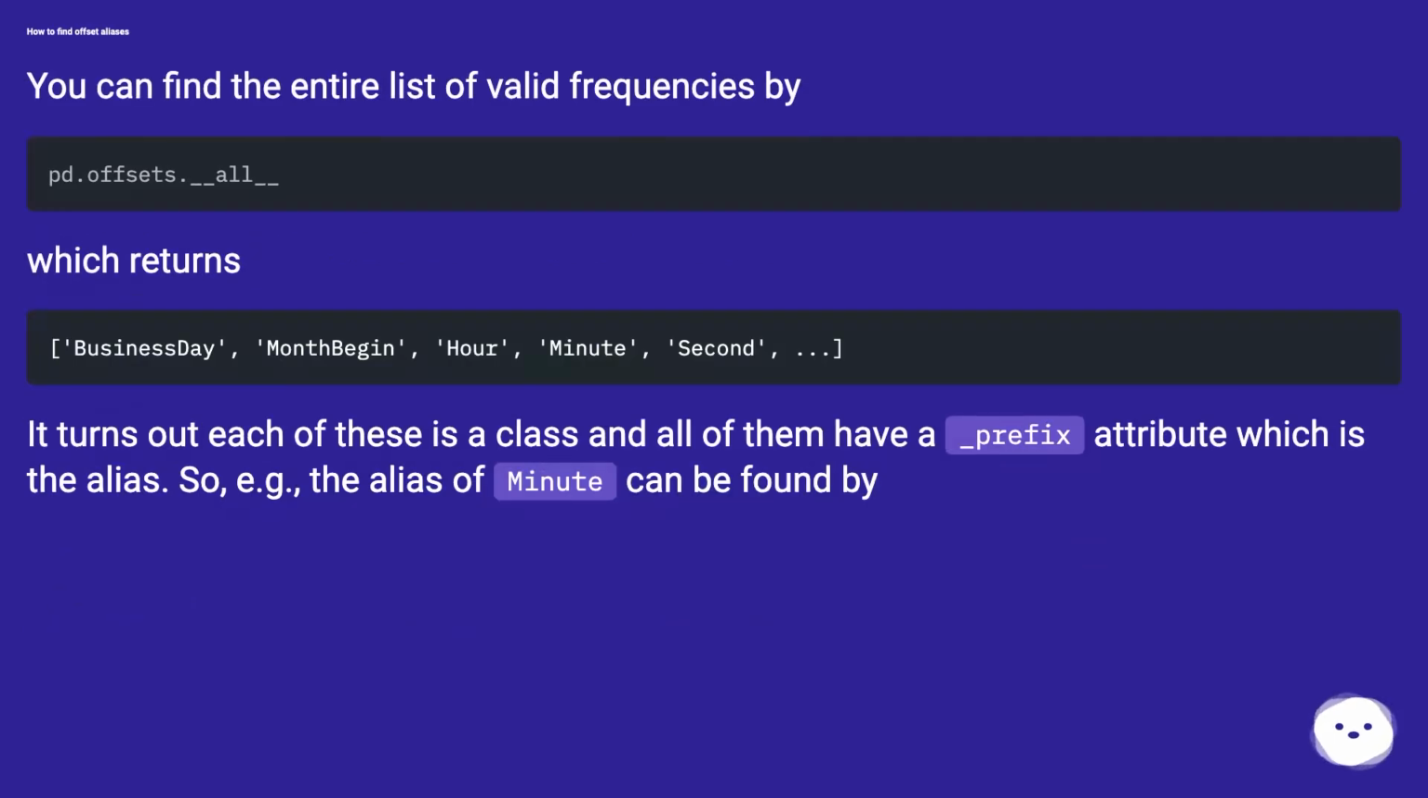How to find offset aliases. You can find the entire list of valid frequencies by, which returns. It turns out each of these is a class and all of them have an underscore prefix attribute, which is the alias. So, e.g., the alias of minute can be found by